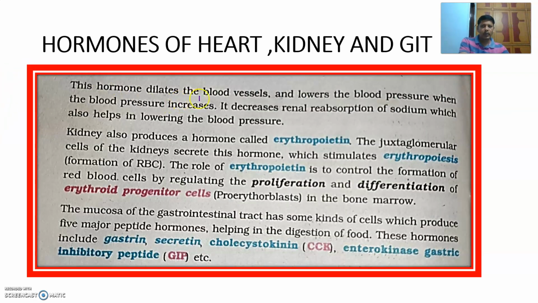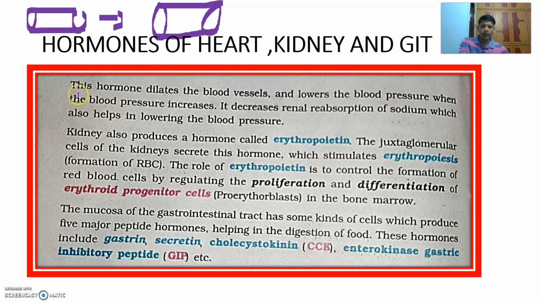Okay, this hormone dilates the blood vessel, as I explained to you in the previous slides. This is the normal blood vessel. Now the blood vessel here is dilated. Dilation of blood vessel. Which hormone? ANF. ANF causes the dilation of blood vessel and lowers the blood pressure. When the blood vessel dilates here, BP decreases, blood pressure decreases.